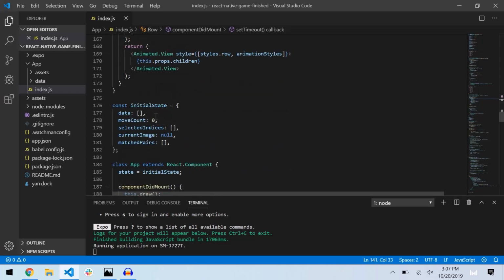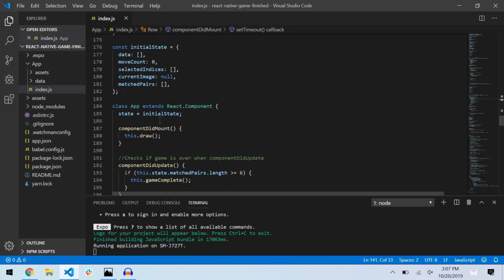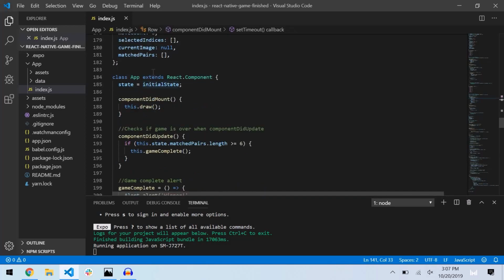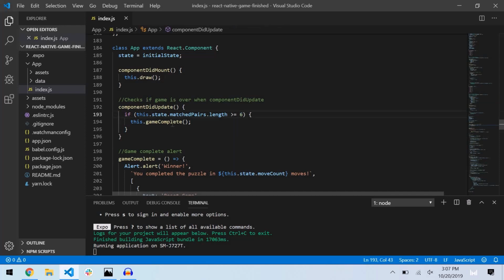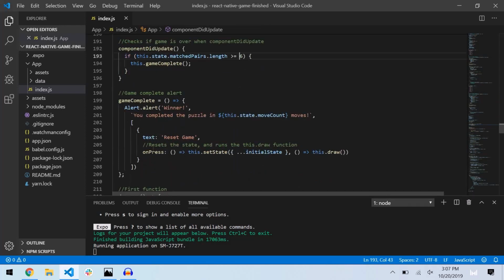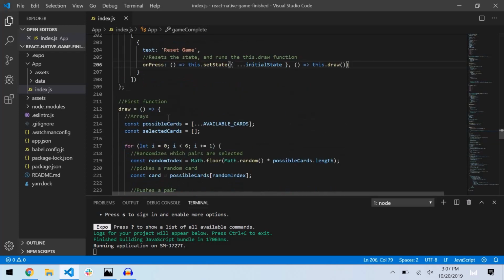And then here we have our initial state, where we have several arrays and a move count, where we're incrementing to see how many moves there are. Here, we're just checking if the game is completed. So if you have all 6 matching pairs, then it'll call this, which is just an alert. And in here we have this reset button, where we set the state to the initial state, and we're also going to call this .draw, because if we don't do this, there are no cards in the beginning.